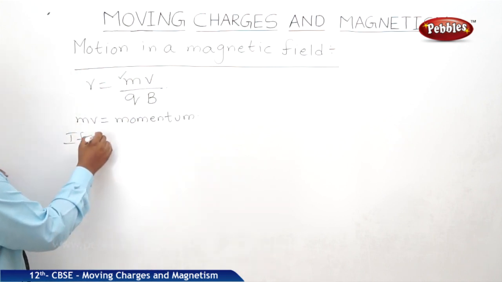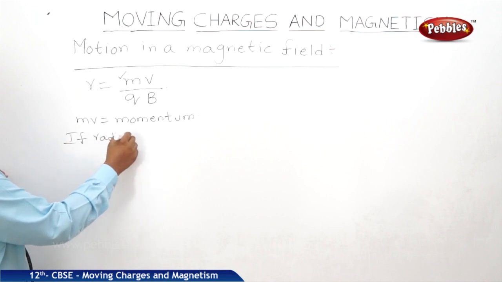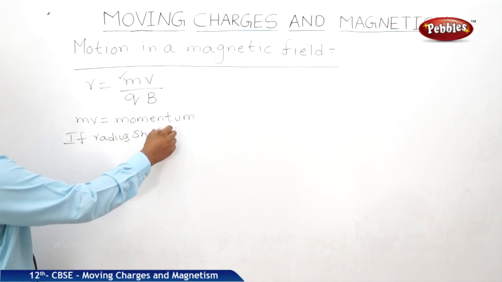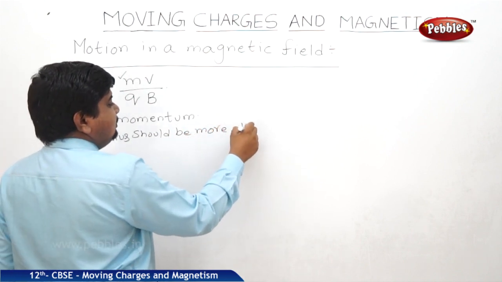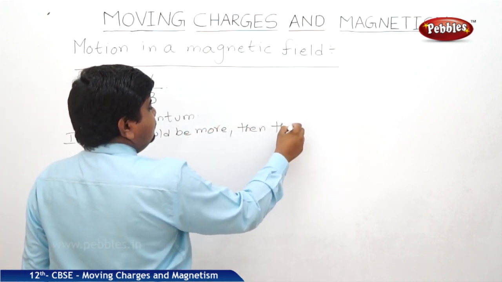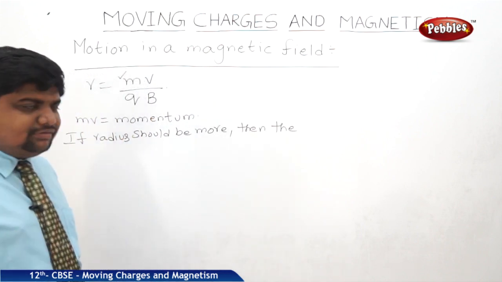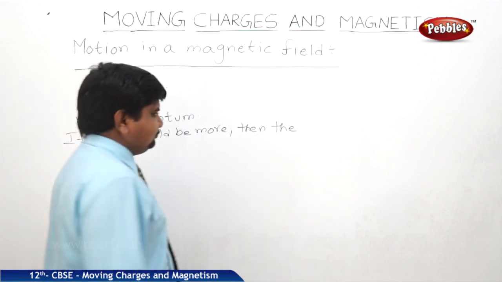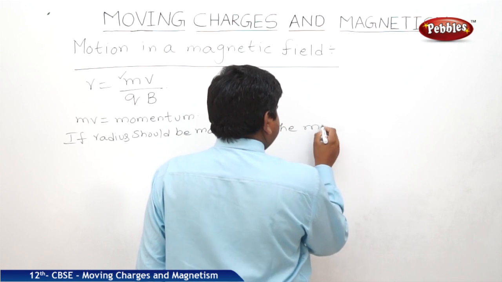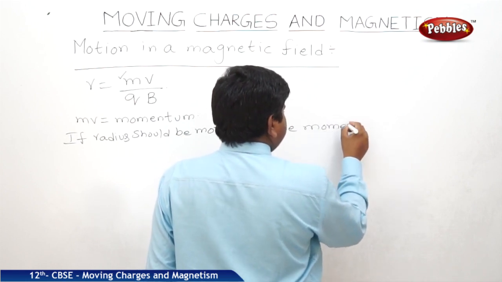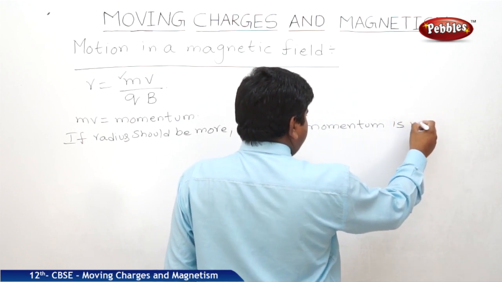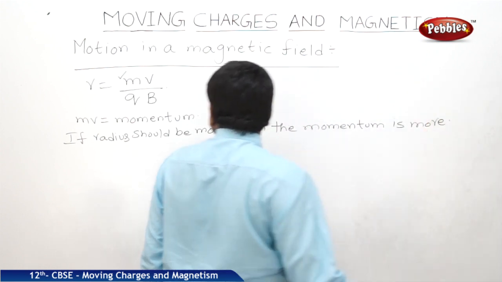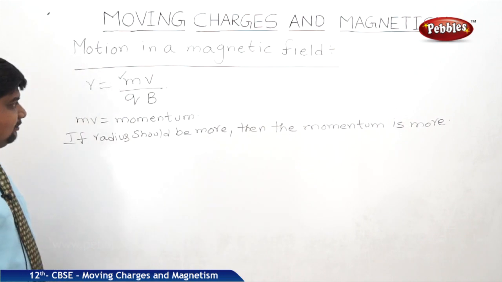If the radius is more, then the momentum achieved by the electron is more. So r is equal to mv by qb.